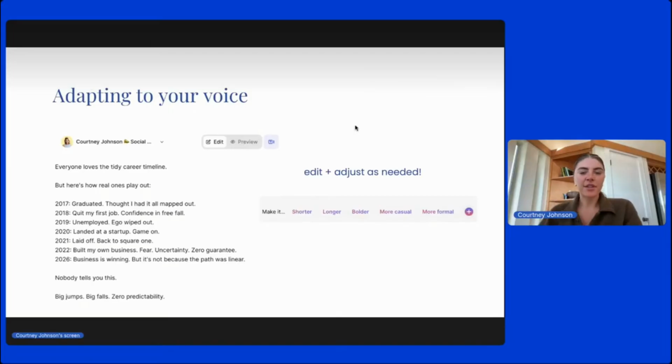So again, adapting to your voice, you can just give it straight feedback and say, actually, I want you to make this in the voice of a sassy young woman, or you can just click these buttons. Super cool.